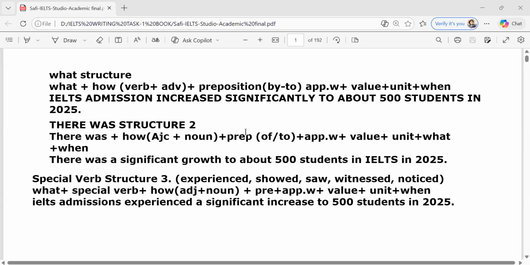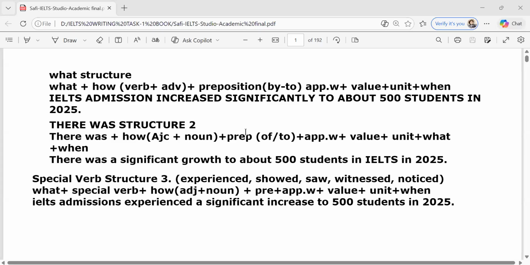Any questions on these three structures, please? Any question from anyone? Sir, what are you suggesting? Which one is the best one? All three, all three. I think the third one is more...